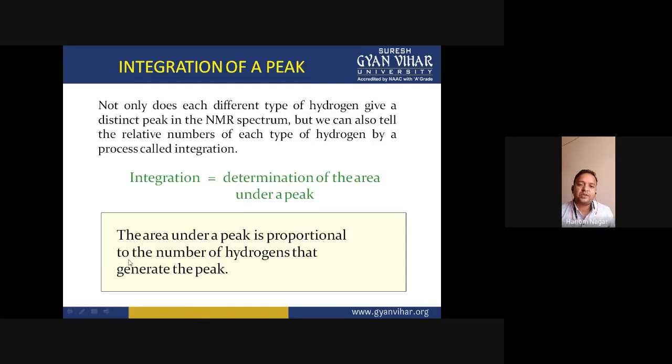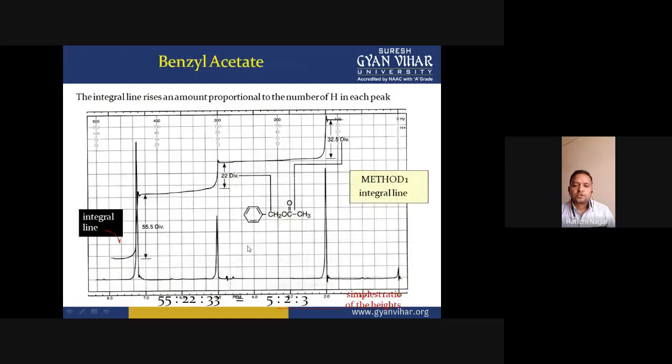So once we get the information about the peak area, we can exactly detect the number of the protons under the peak. To understand this, we are taking an example here. The integral line rises an amount proportional to the number of hydrogens in each peak.